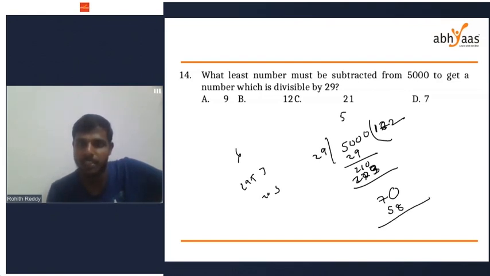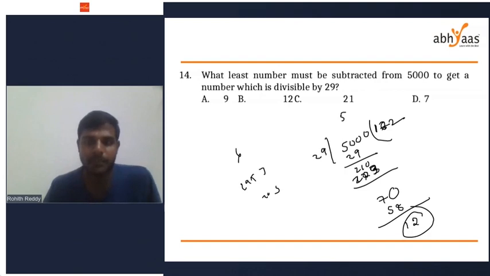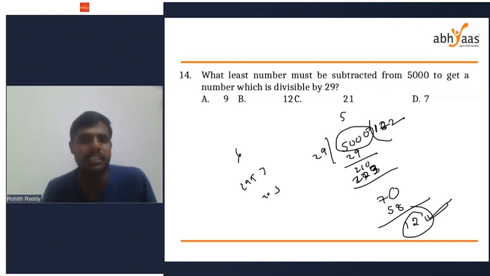The remainder is, why am I getting 12? Yeah, the remainder is 12. 70 minus 58, I'm getting a remainder of 12. That means from 5000, if you subtract 12, the resultant number is divisible by 29.